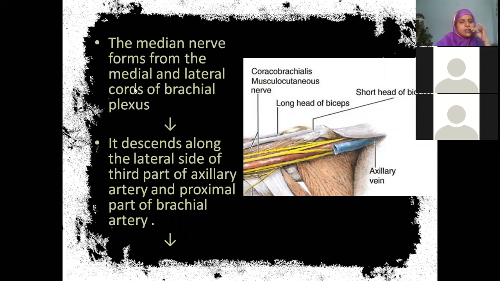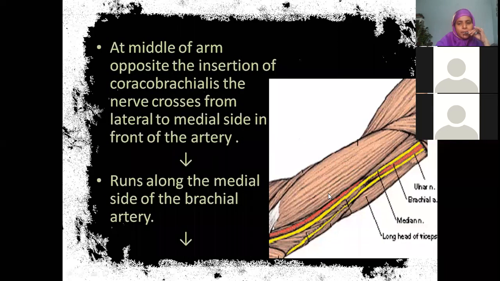So let us see what is written. The median nerve forms from the medial and lateral cords of brachial plexus. It descends along the lateral side of the third part of the axillary artery, and proximal part of brachial artery, because we know axillary artery is continuing as brachial artery. Now, see here, this is the course. Day before yesterday we were talking. So this is our median nerve crossing lateral to medially, and now it has become medial. Is it clear?